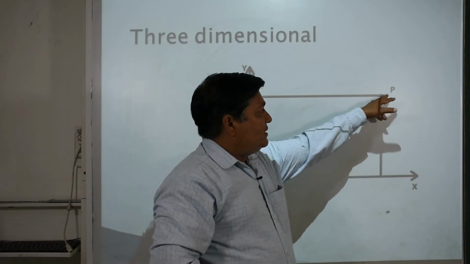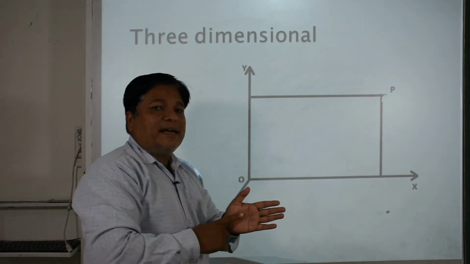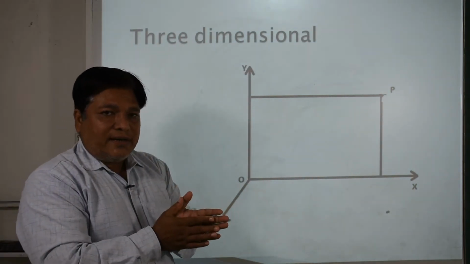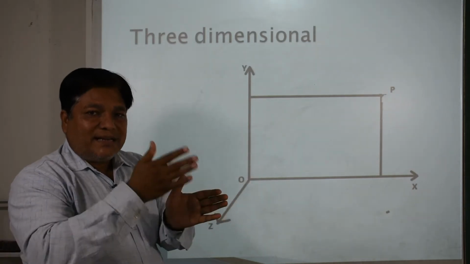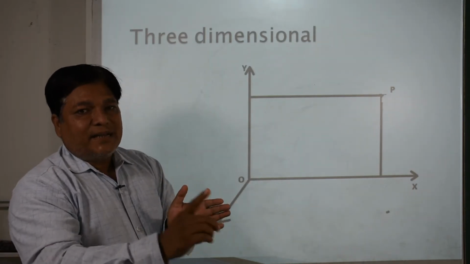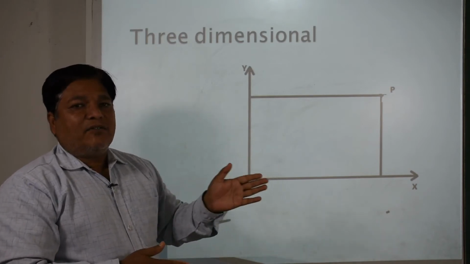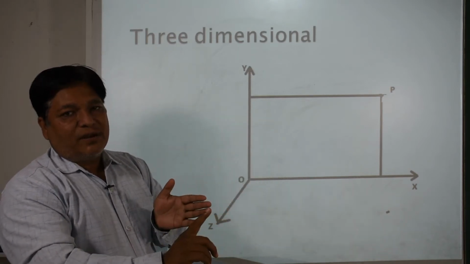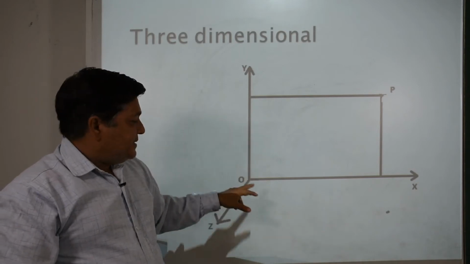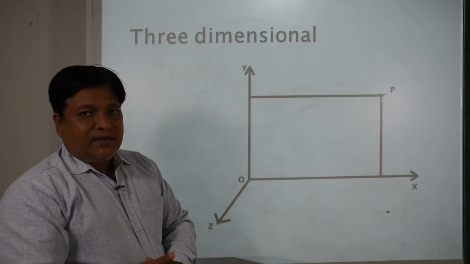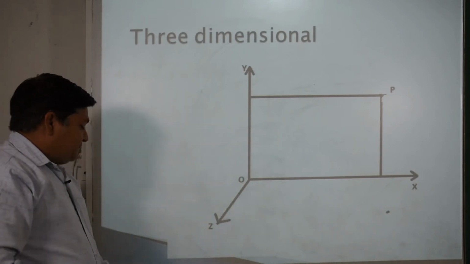Okay, so this position will be in the z direction, it is z. So the coordinates of this particular point in 3 dimensions will be x, y, z. Similarly, in a plane surface, the xy plane, the coordinates of a particular point will be x, y only. Okay, and the origin is the same, O, in both cases.